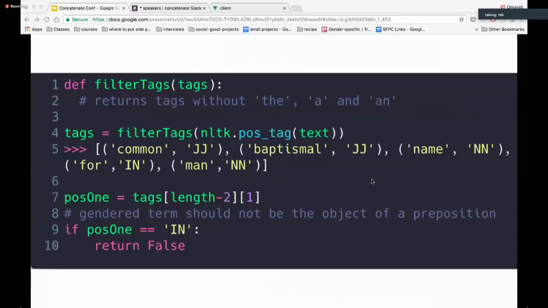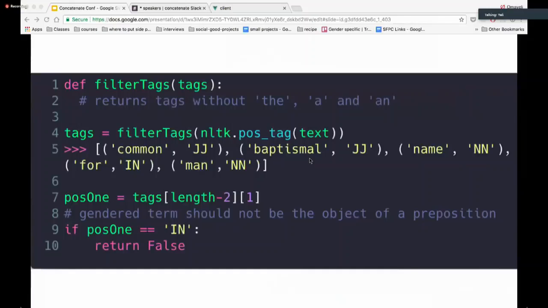And in line 5, it's an array of tuples. A tuple is a data structure in Python, and you can access a tuple the way you access an array, using the square brackets. So in line 7, we get the part of speech of the word before man.